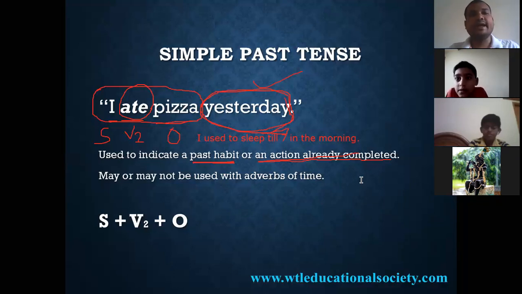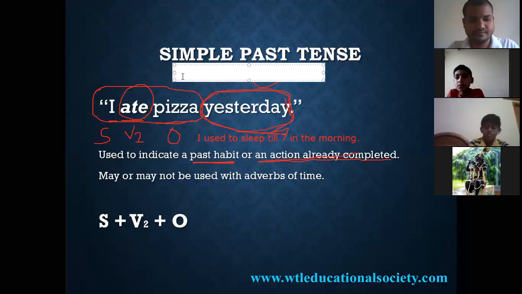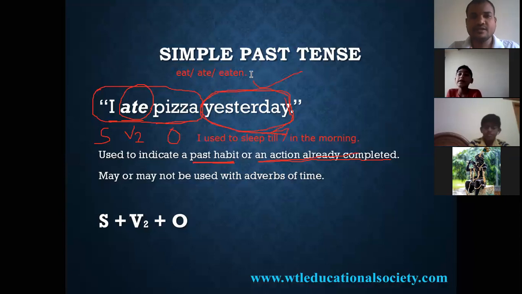So, I ate pizza yesterday. That is a past completed action. It's already completed. What are the V1, V2, V3 forms for eat? Eat, ate, eaten. These are the three forms, V1, V2, V3.